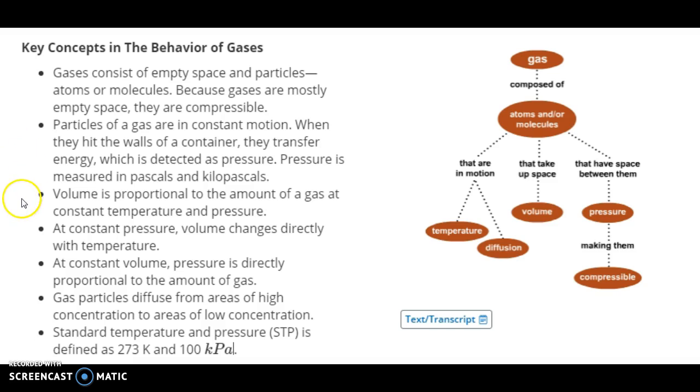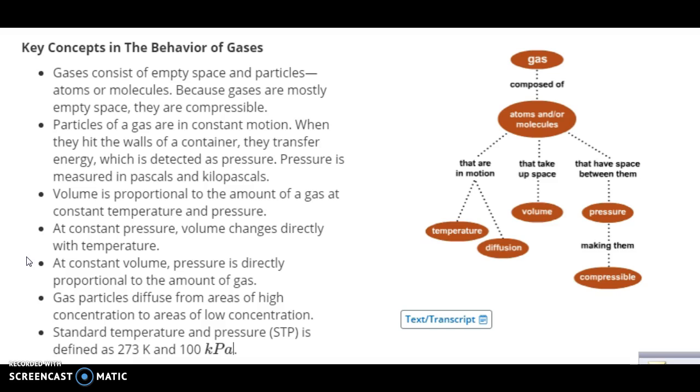Volume is proportional to the amount of gas at constant temperature and pressure. At constant pressure, volume changes directly with temperature. So that means when the temperature goes up, what happens to the volume? It goes up because the molecules are moving faster and they spread out more. At constant temperatures, pressure is directly proportional to the amount of gas. So when we're talking about pressure, the more gas we try to squeeze into a tire, what happens to the pressure?